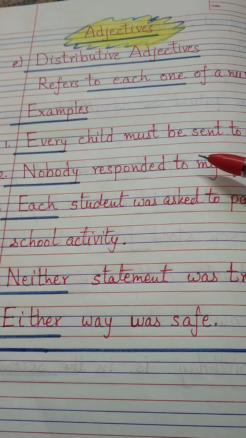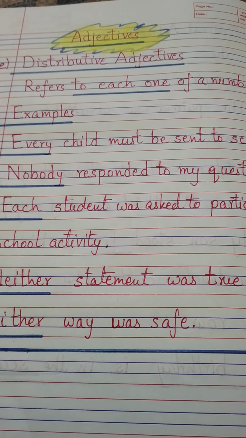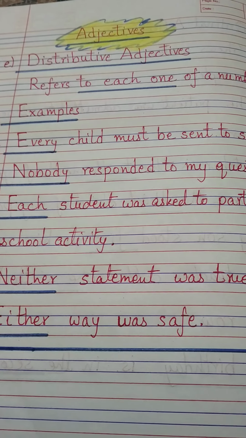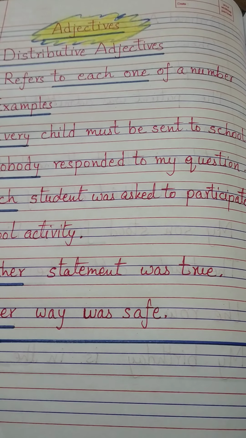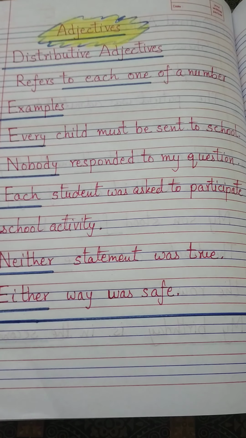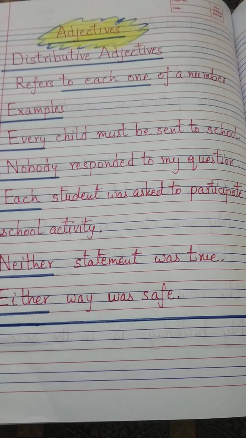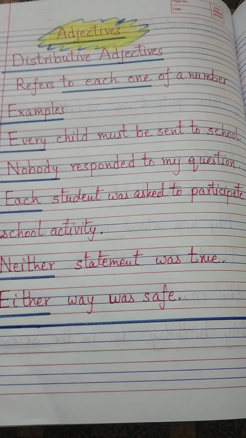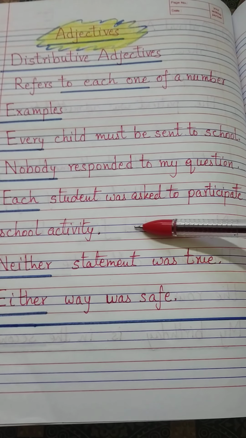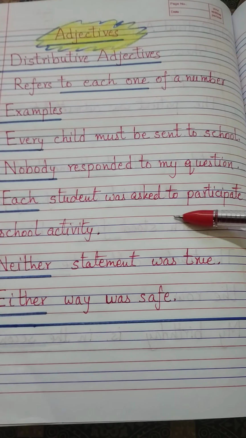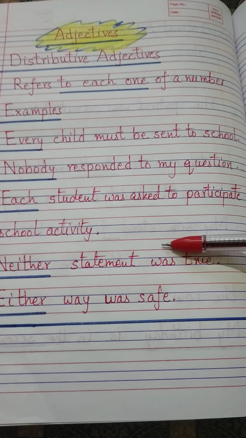Like the examples I have written: every child must be sent to school. Look at this. Next is, nobody responded to my question. Next, each student was asked to participate in a school activity.